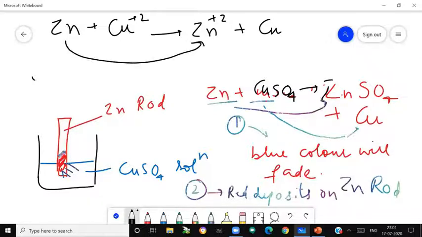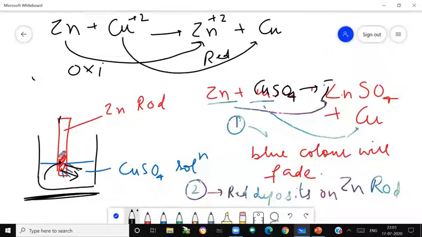Zinc of the metal rod is coming into the solution and changing to zinc ions, and copper ions from the solution are gaining electrons and getting deposited on the zinc rod. Oxidation is also occurring and reduction is also occurring, so this is redox. Moreover, both reduction and oxidation are taking place in the same vessel. That is why this is an example of a direct redox reaction.